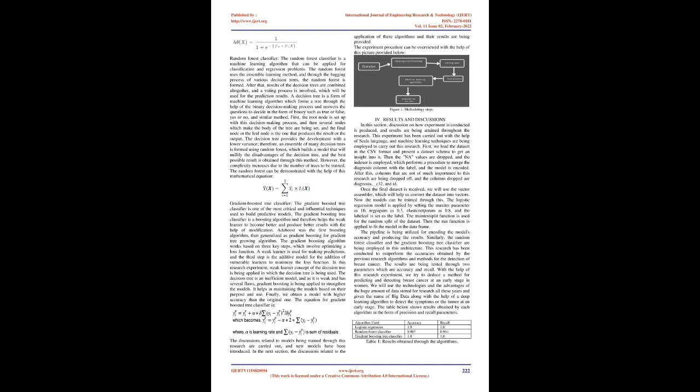The decision tree provides the development with a lower variance. Therefore, an ensemble of many decision trees is formed using random forest, which builds a model that will nullify the disadvantages of the decision tree, and the best possible result is obtained through this method. However, the complexity increases due to the number of trees to be trained. The random forest can be demonstrated with the help of this mathematical equation.